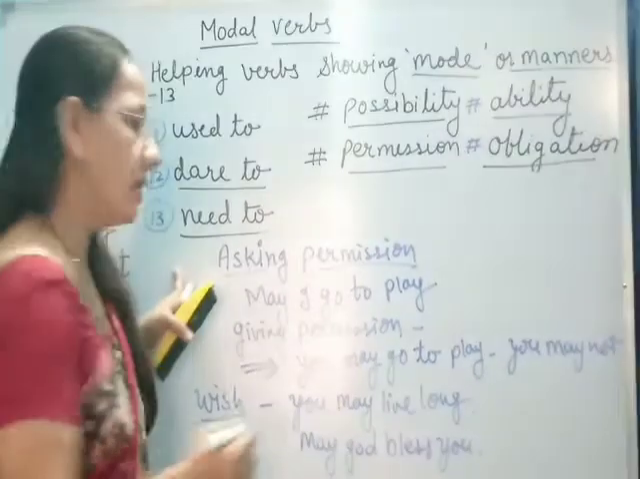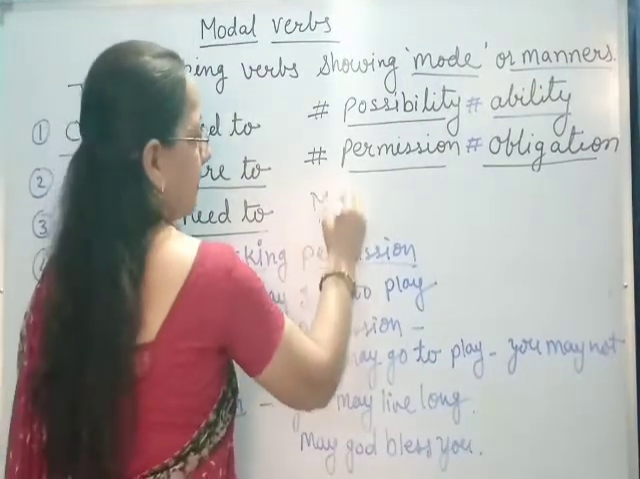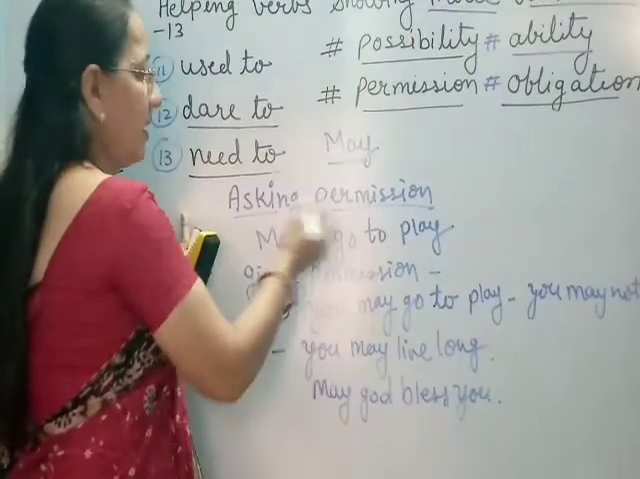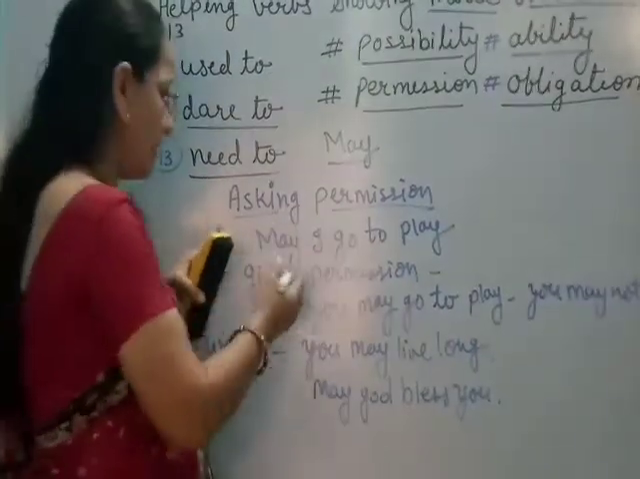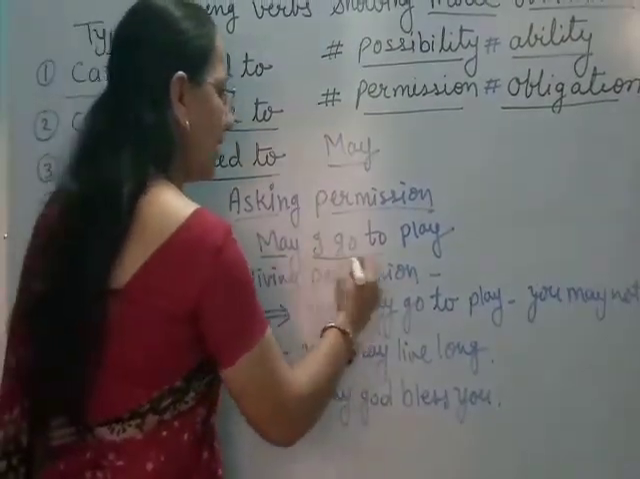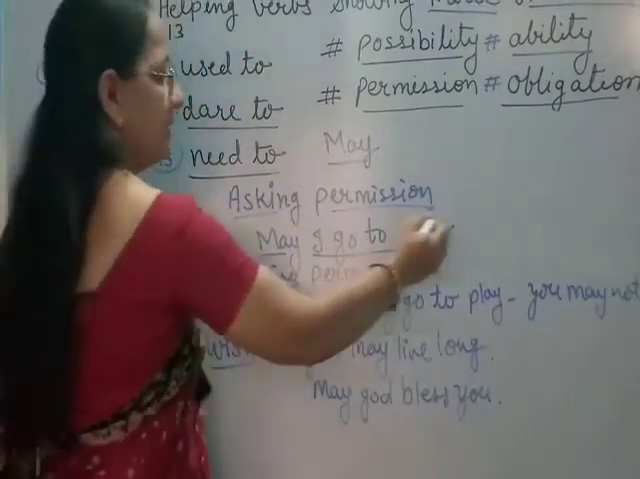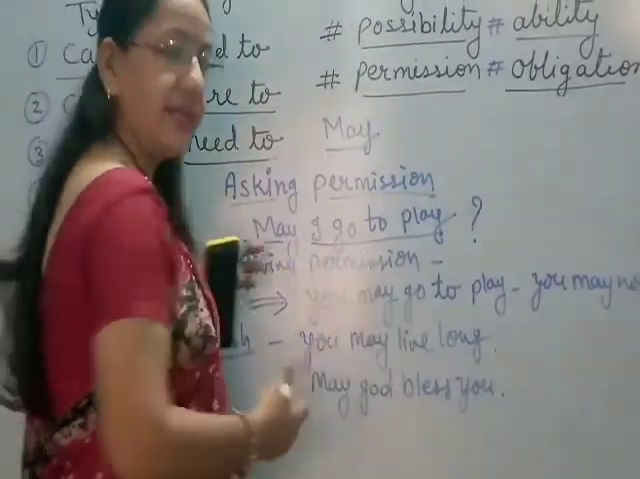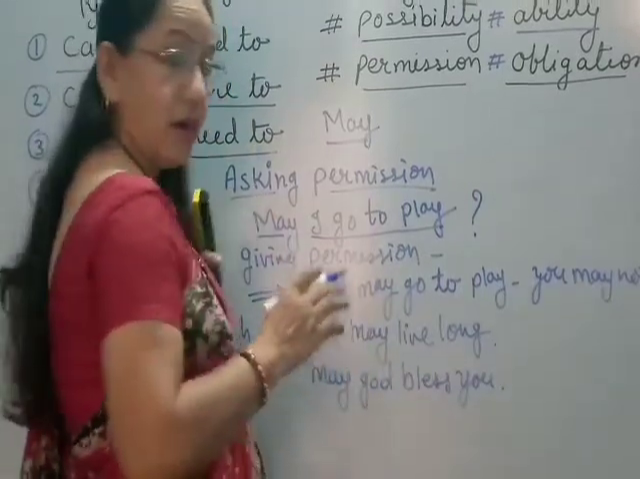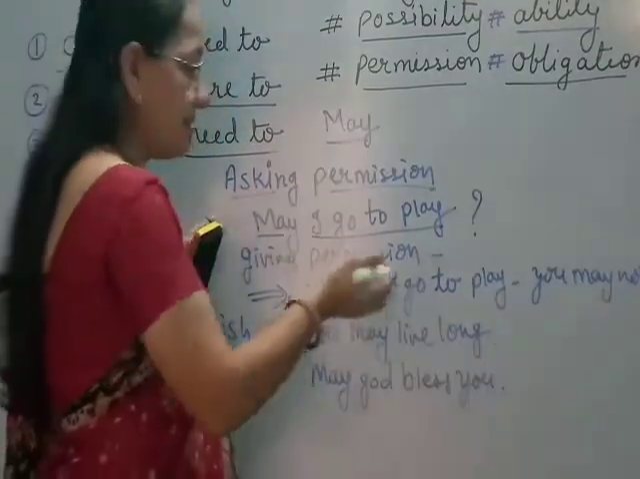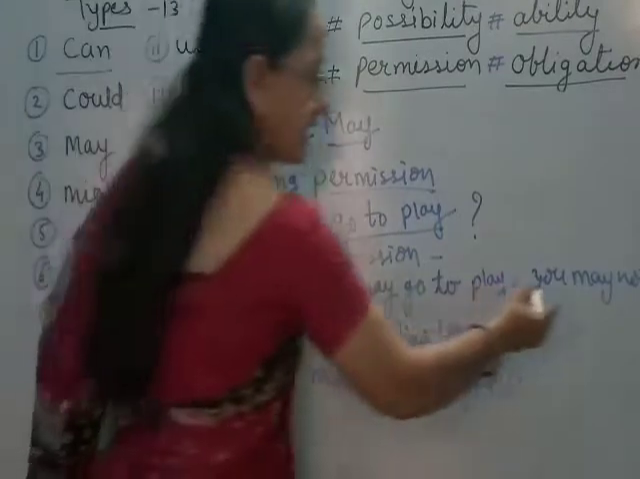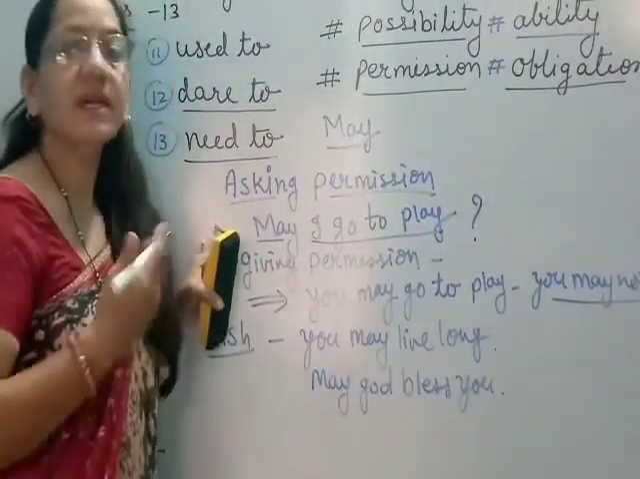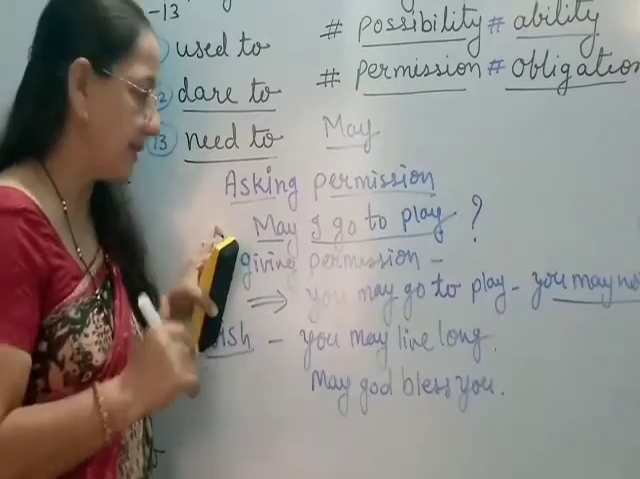Our next modal verb is may. This modal verb can be used when we are asking permission, like may I go to play? Okay. If we are giving someone permission, like you may go there, yes, you can sit with me, or we do not give permission, no, you may not. In this way also it is used when we are asking permission, giving permission and not giving permission.